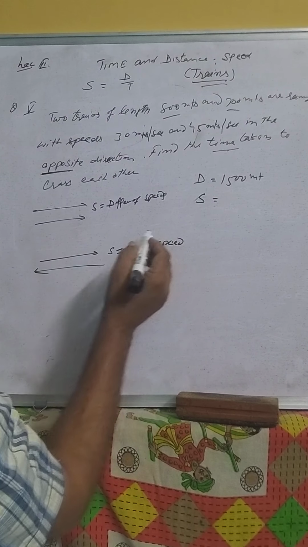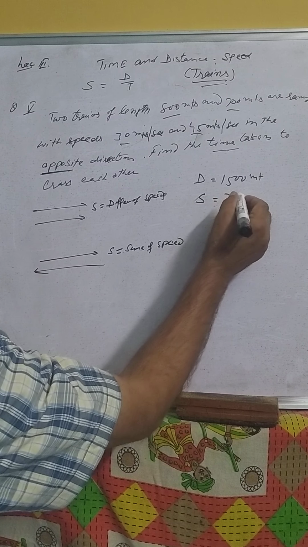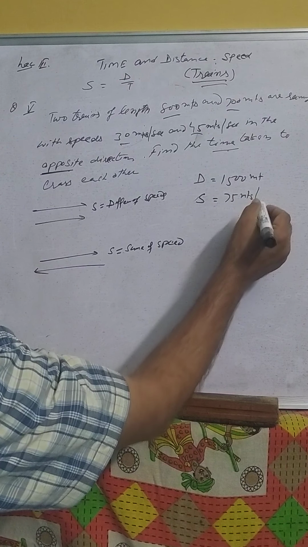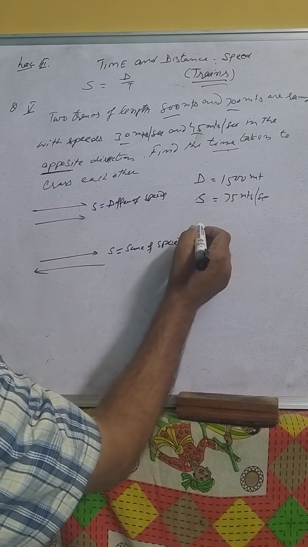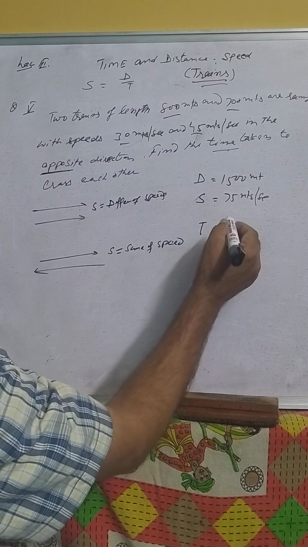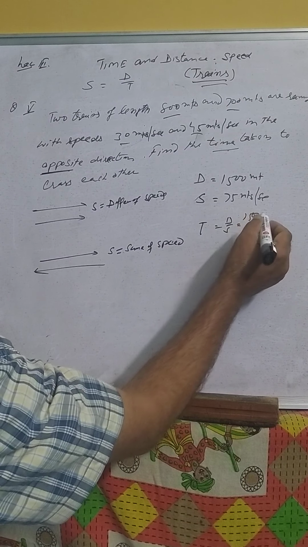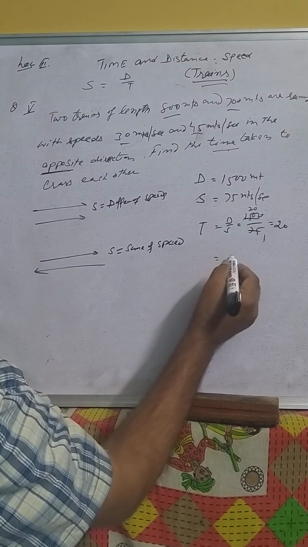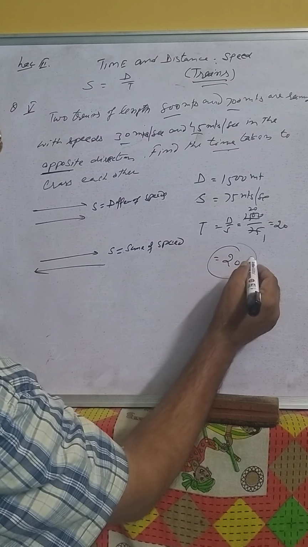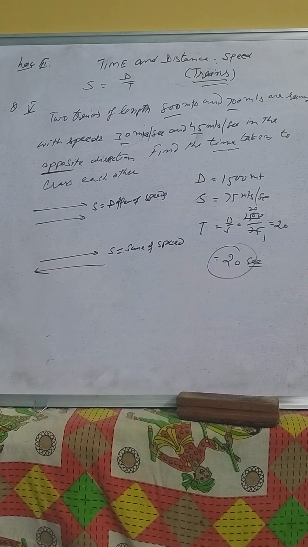Speed is equal to 30 plus 45, which is 75 meters per second. We have to find the time. What is time? From the formula, it is distance over speed. Distance is 1500, speed is 75. So we have 20 seconds. The trains will take 20 seconds to cross each other.